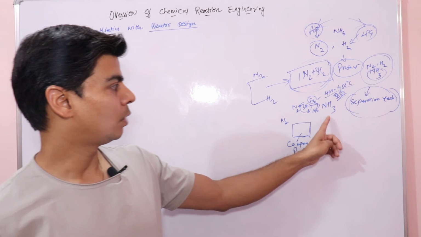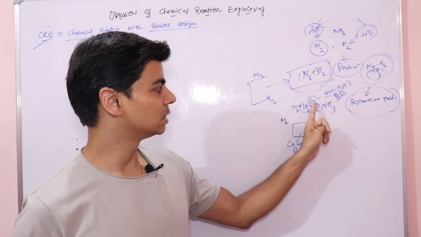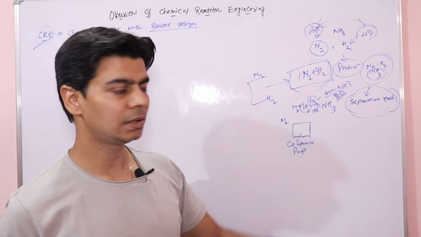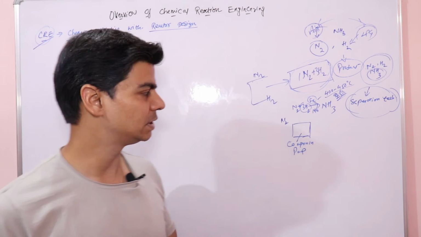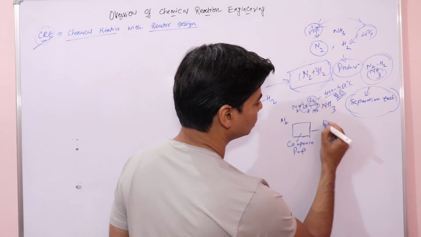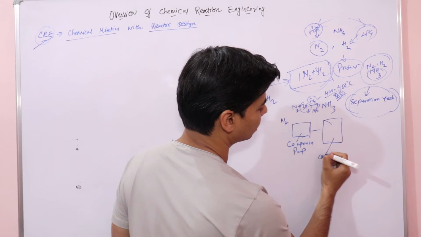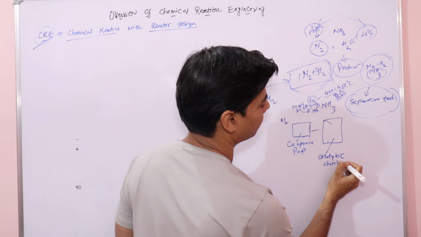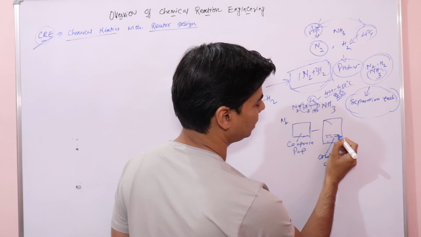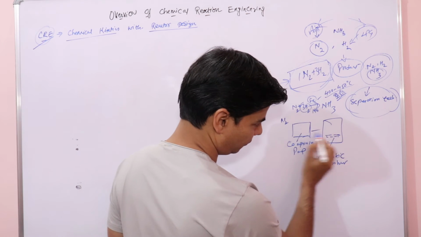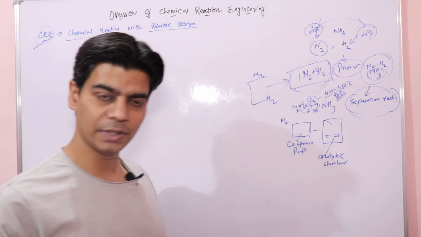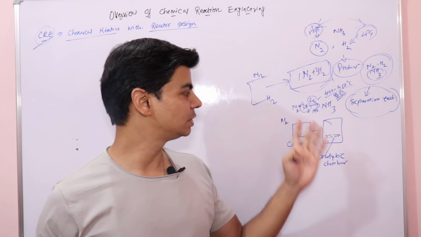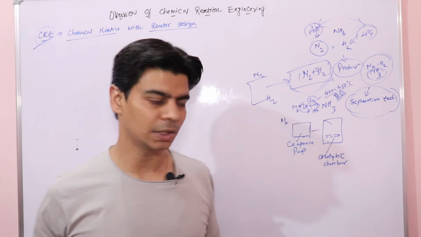And since we need this heated catalyst, heated to 400 to 450 degrees Celsius for this reaction to occur, you need a heated catalytic chamber. Here you have an iron heated catalytic chamber from where these gases will pass and react, because this catalyst will increase the rate of combination of nitrogen and hydrogen to form ammonia.